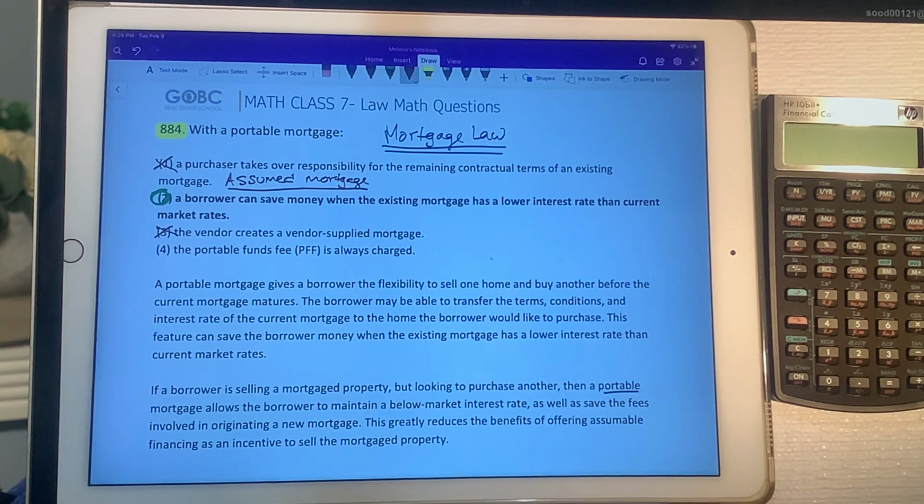And the portable funds fee is always charged. Not true. It could be, but a lot of times the whole reason for porting your mortgage to your next property is so that you can actually save those fees and not actually pay them.